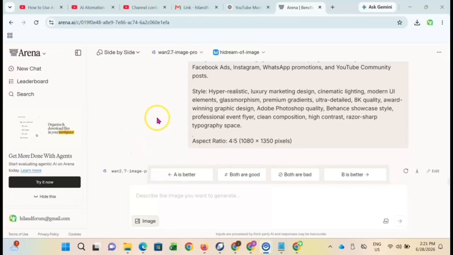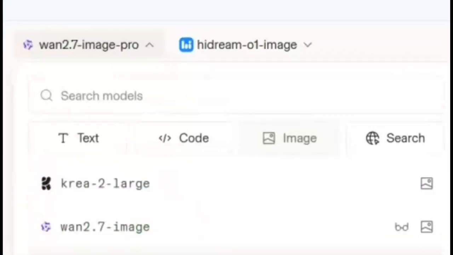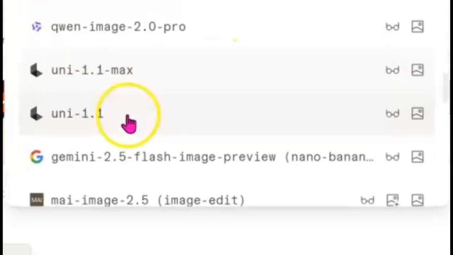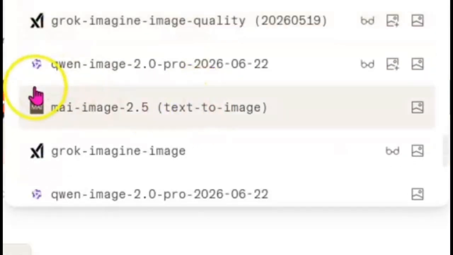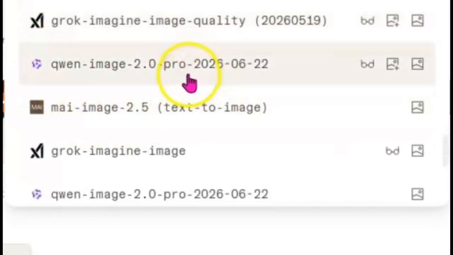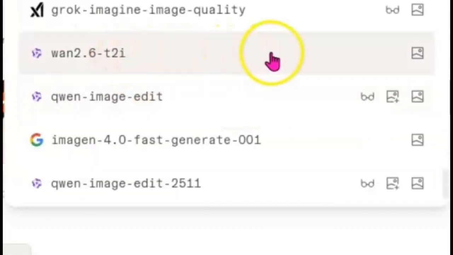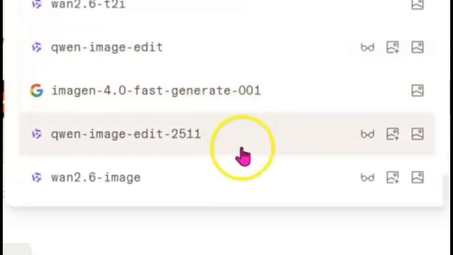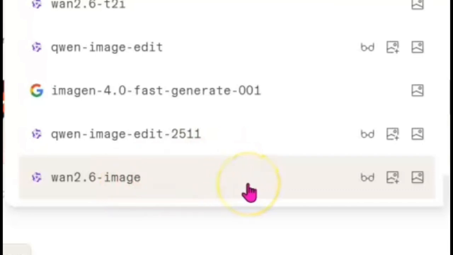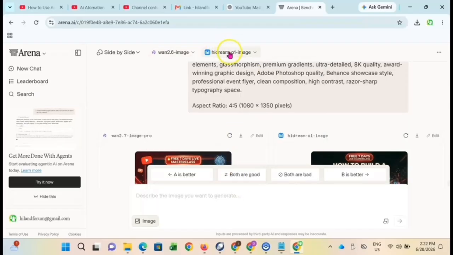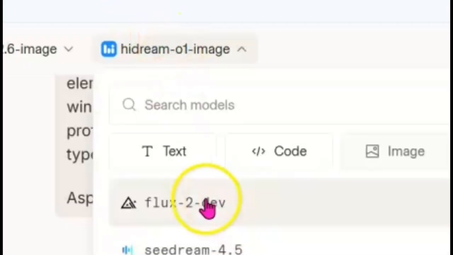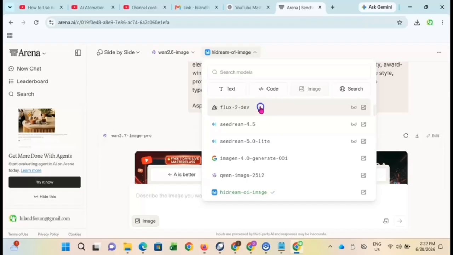I think that is another one, so we're just going to go ahead and pick another AI tool. We can go on our own and pick different tools that we can use here. See, there's Grok Image in there. This one, 2.6 image, I'm going to be using that. I think that's the last one we're going to be using. There are so many AI tools that we can use here.